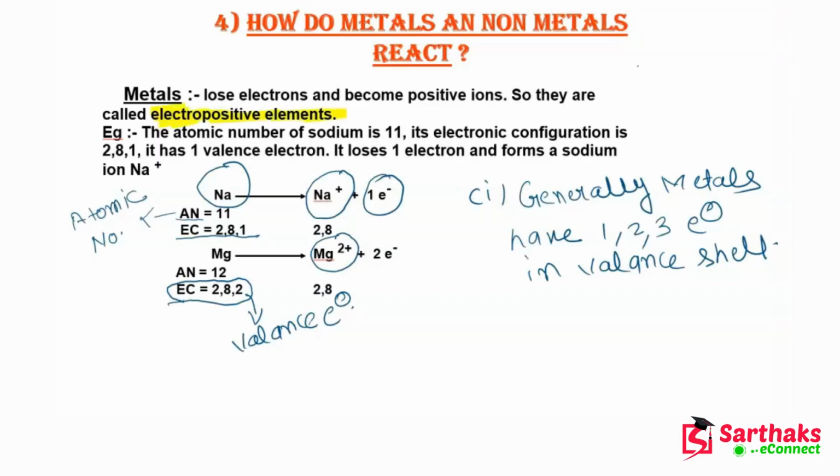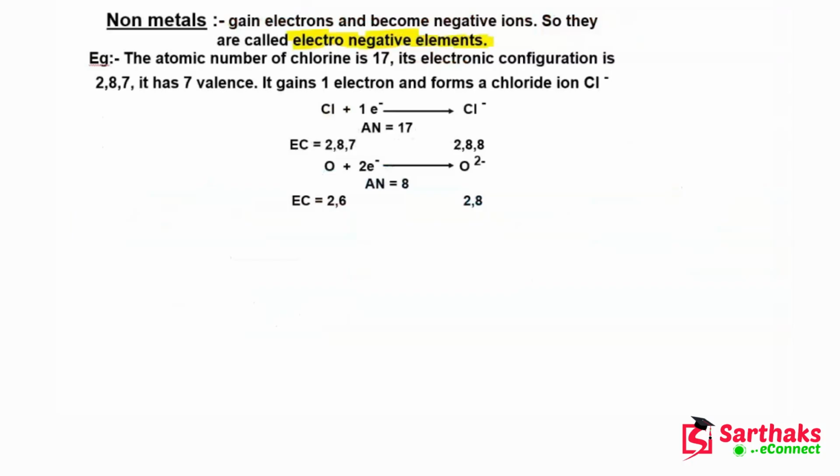You can see that metals form positive ions, while non-metals gain electrons and form negative ions. That's why they are called electronegative elements. Okay, so I hope this point is clear to you.